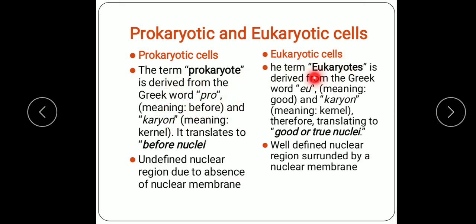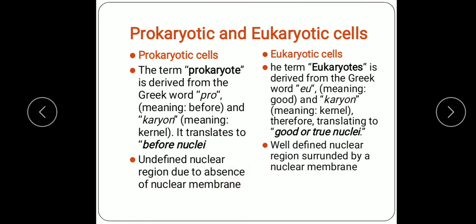While the term eukaryote is derived from the Greek word eu, meaning good, and karyon, meaning nucleus or kernel. Therefore, translating to good or true nuclei, it means eukaryotic cells have a well defined nuclear region surrounded by a nuclear membrane, while the prokaryotic cells have an undefined nuclear region due to the absence of a nuclear membrane.